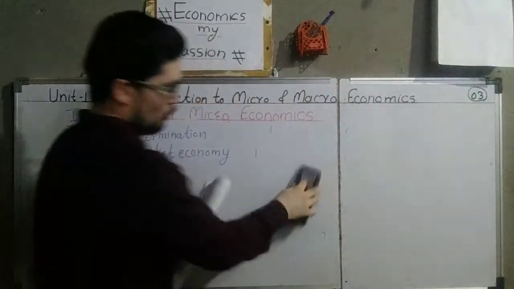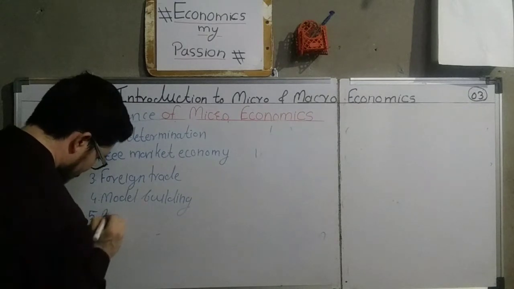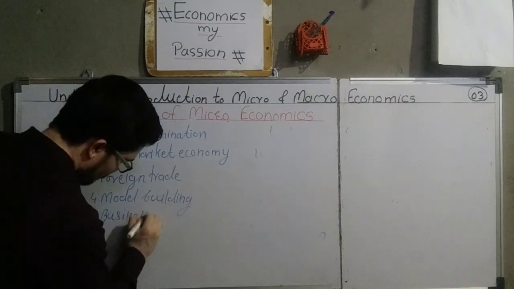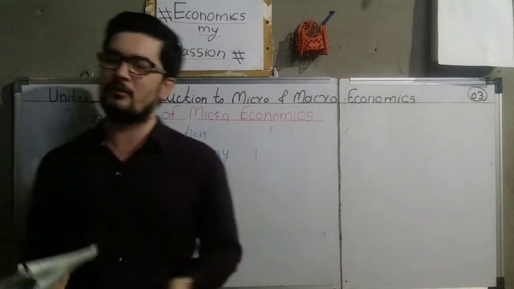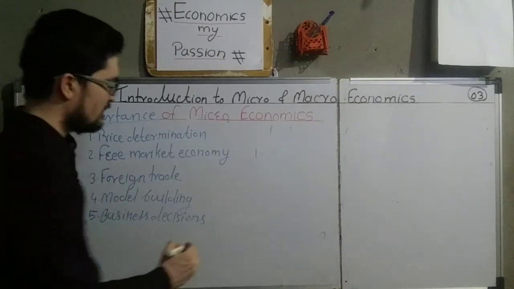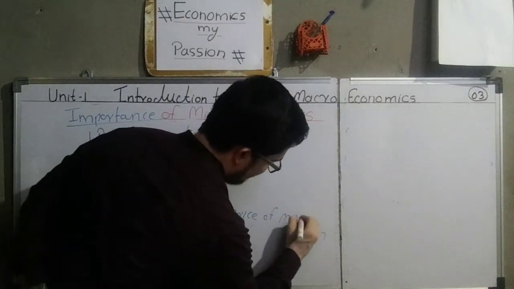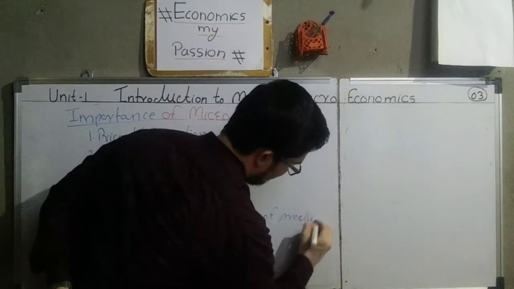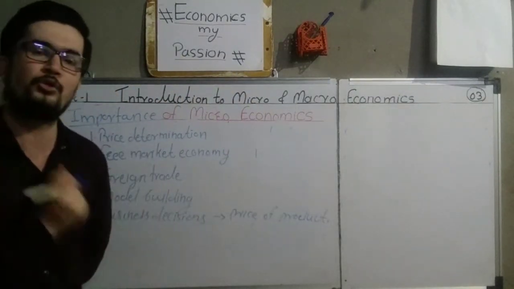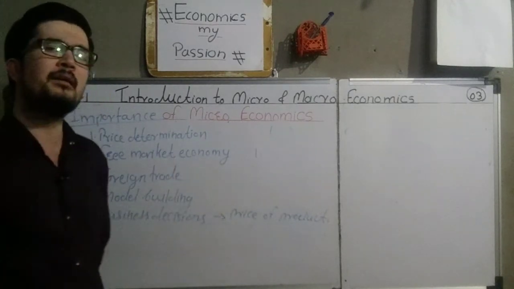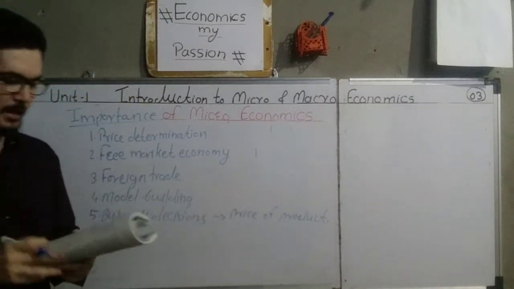उसके बाद का जो पॉइंट है वो होगा बिजनेस डिसीजन. In taking various business decisions, what are the business decisions? For example, price of the commodity, price of the product. Then marketing strategy, how to market the produced commodities, how to produce the commodities. All these things are known as business decisions, and in taking those decisions microeconomics is very important.